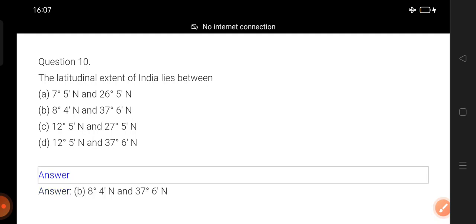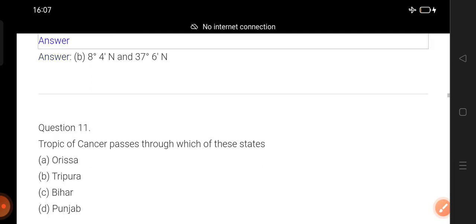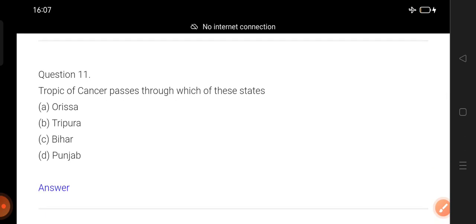Disclose the answer. Okay, 8 degree 4 minute north to 37 degree 6 minute north. Perhaps you all know the answer very well. Okay, now question number 11. Tropic of Cancer passes through which of these states? Bihar, Punjab, Odisha, Tripura.